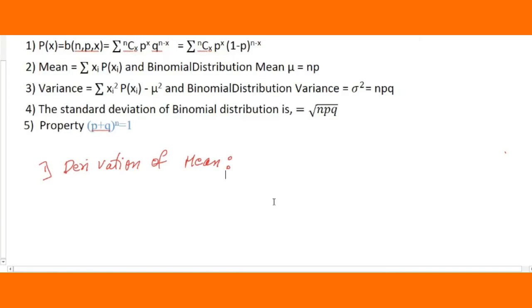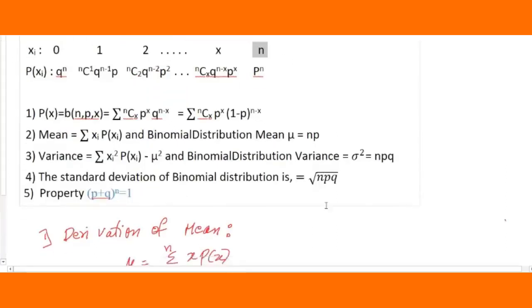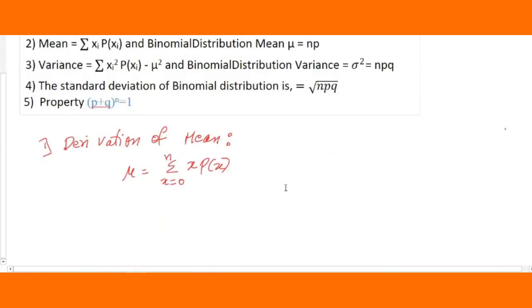You have already come across that in general the mean is denoted by mu, which is equal to the summation of x into p of x, where x is the random variable and p of x is the corresponding probability of the random variable. Again, what you have to remember here, students, in the binomial distribution, it will always start with 0 and end with n. You have seen the distribution. So I have taken x equal to 0 to n.